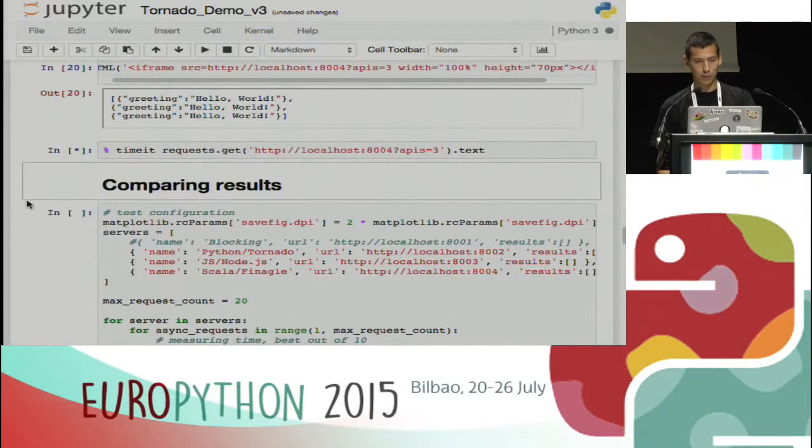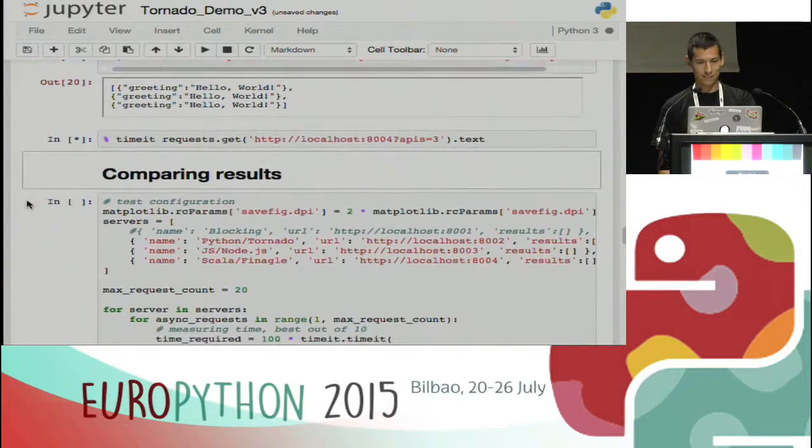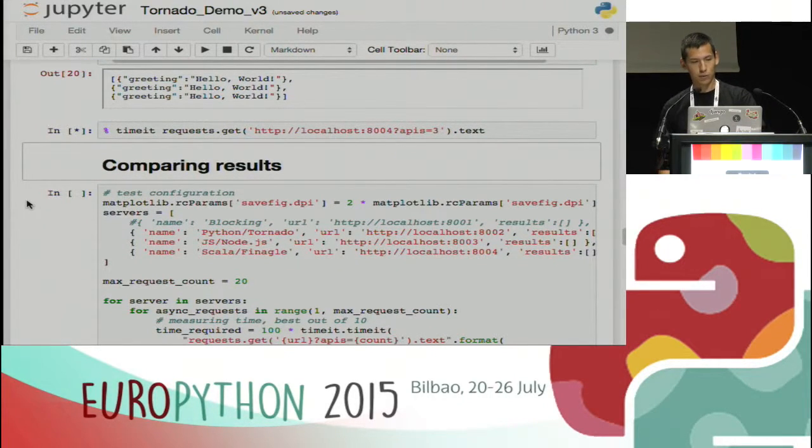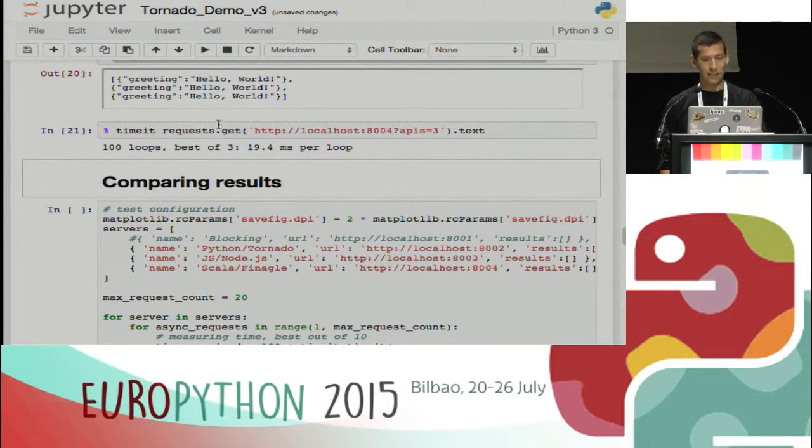Let's see how in practice it works. 22 of Tornado, 18, 19, slightly more than Node, OK. But of course, this is not a very fair comparison, because I have a fixed number of backend APIs, which is 3. So I fetch 3 APIs. What if we have 10? What if we have 20?